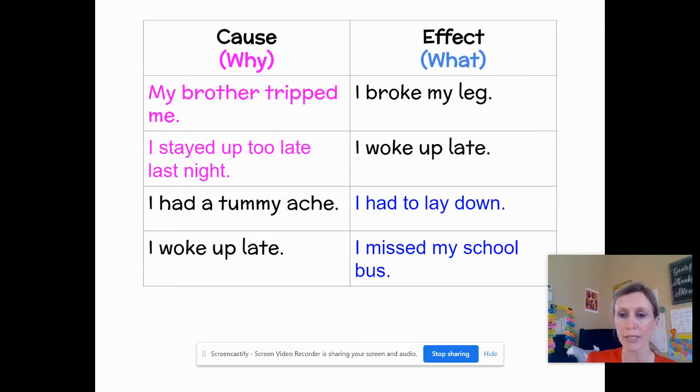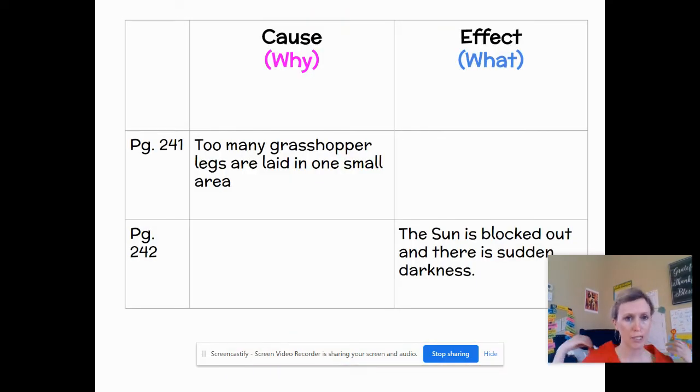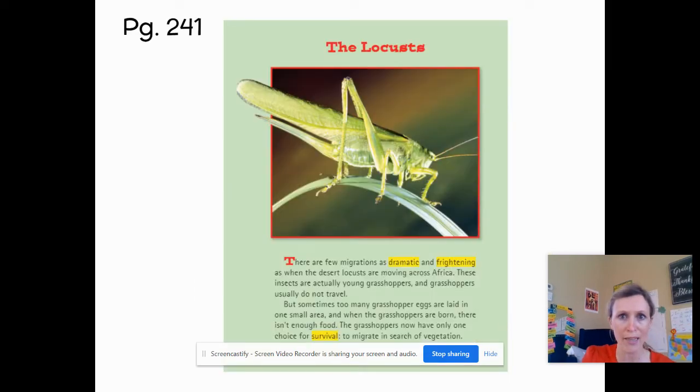Now we're going to practice with the story that you read with Mrs. Heater yesterday. First we're going to look at page 241: too many grasshopper eggs are laid in one small area. So we're looking for what happened because too many grasshopper eggs are laid in one small area. What happens because of this?